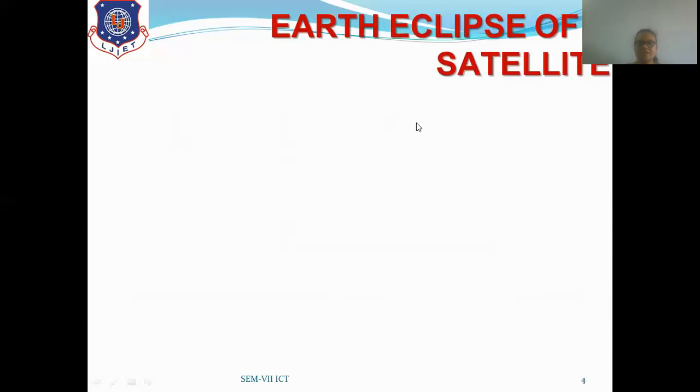In the first, the satellite comes behind the Earth, so the sun's rays cannot reach the satellite. In the second, the satellite comes between the Earth and the sun. Due to these two positions, two events occur: first, the Earth eclipse of the satellite, and second, the sun transit outage.